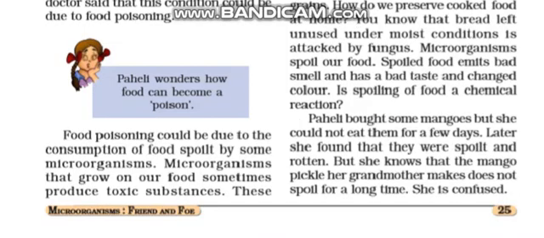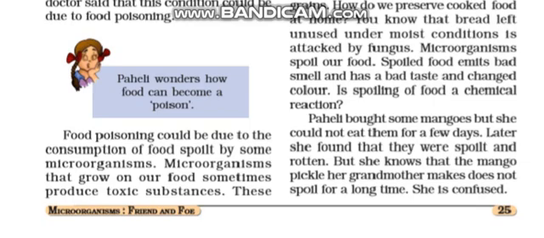Food poisoning is basically caused by the consumption of food spoiled by some microorganisms. That means if some microorganisms come in direct contact with the food, that food is spoiled, and that spoiled food is what we term contaminated food. And if the food gets contaminated, it can get poisonous also.